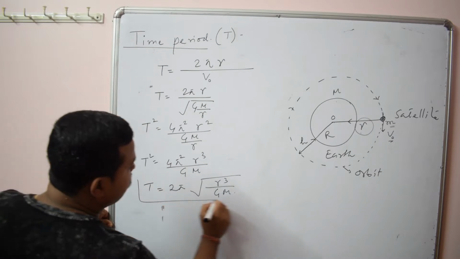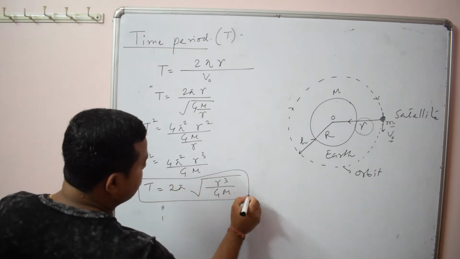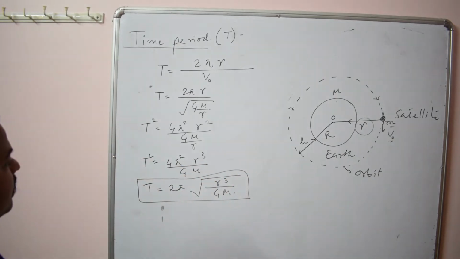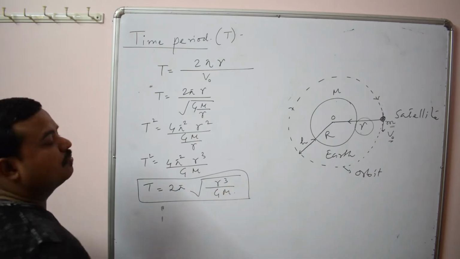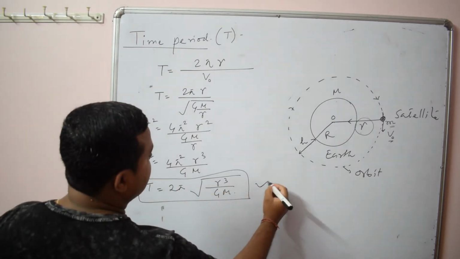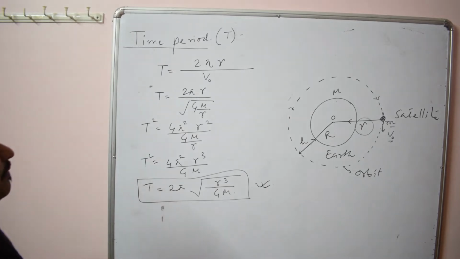So this is the main formula. We will still modify this formula later on. So 2 pi root over r cube by GM. So this is the time period of satellite.